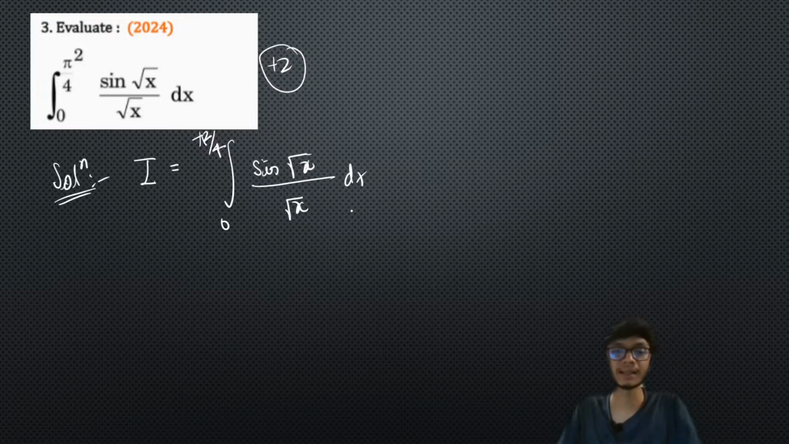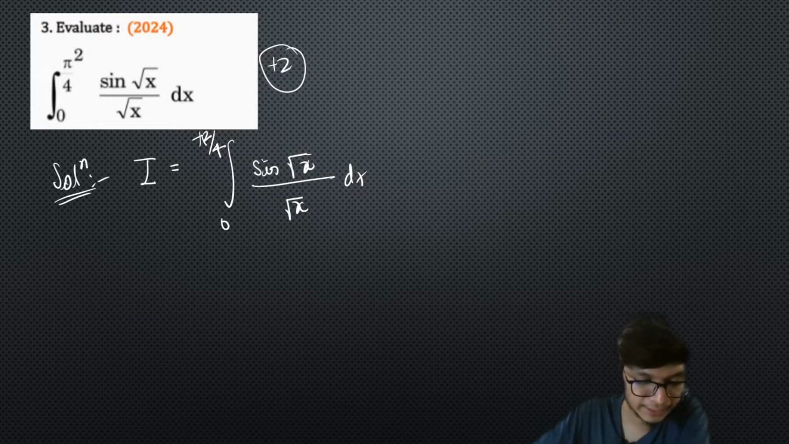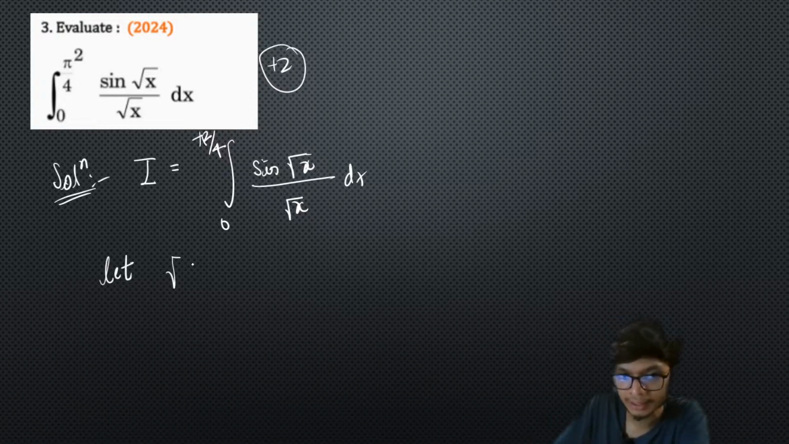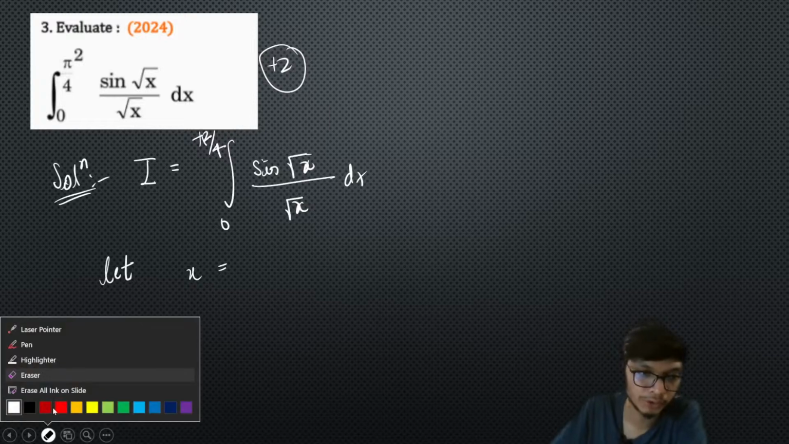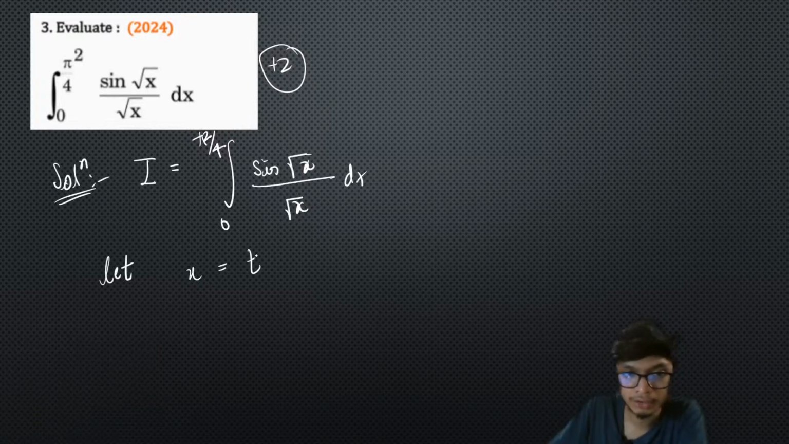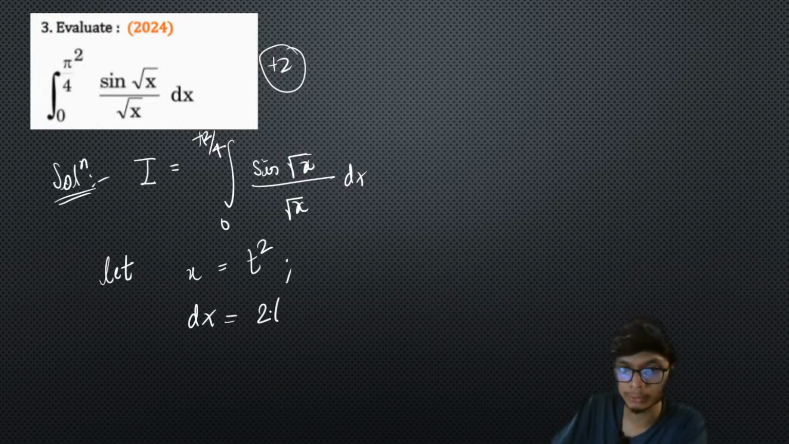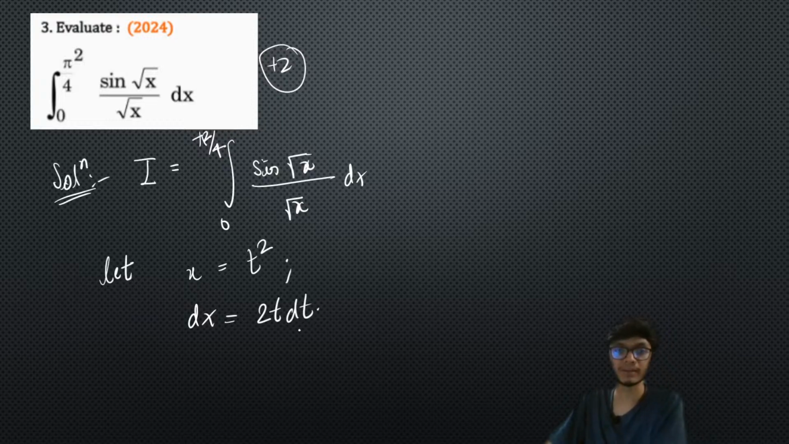Now again, looking back at the previous problem, you can understand that whenever I have a square root term, please try to get rid of the square root terms. And in order to get rid of the square root terms, the best method is basically to do substitution. So let us substitute x is equal to t square, that is, square root of x is equal to t, right? So dx is basically going to be 2t dt. I hope this part is clear, right?